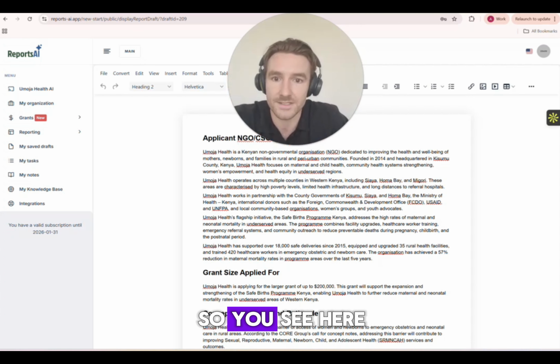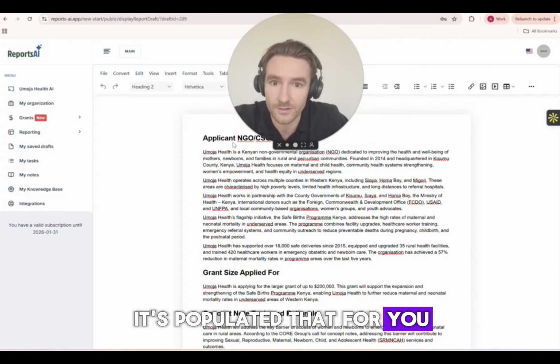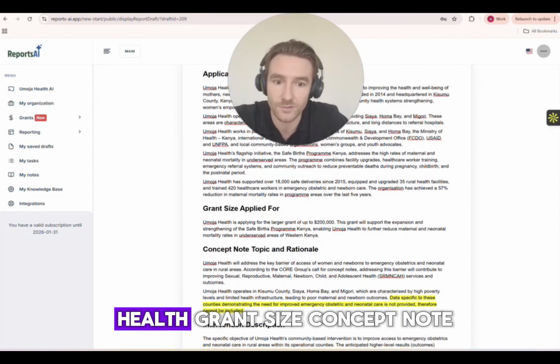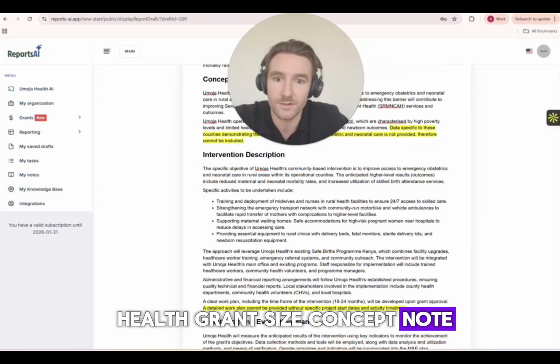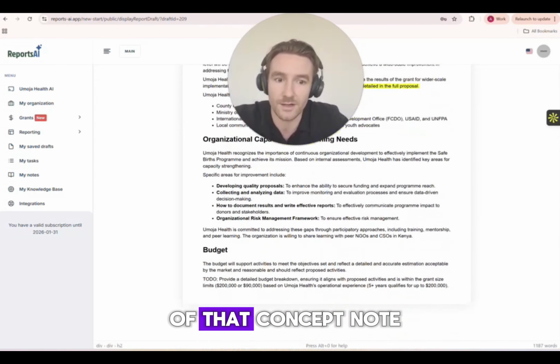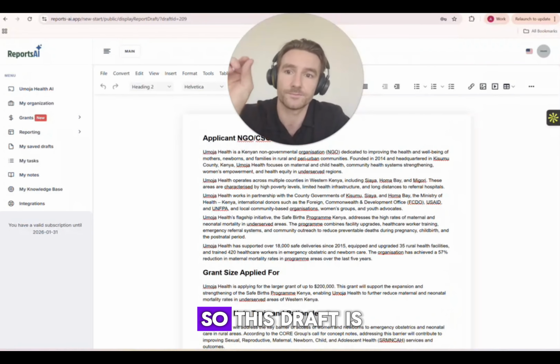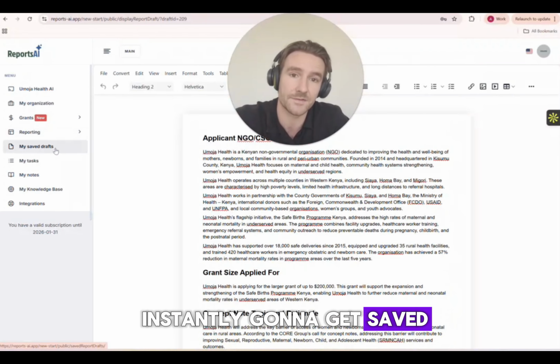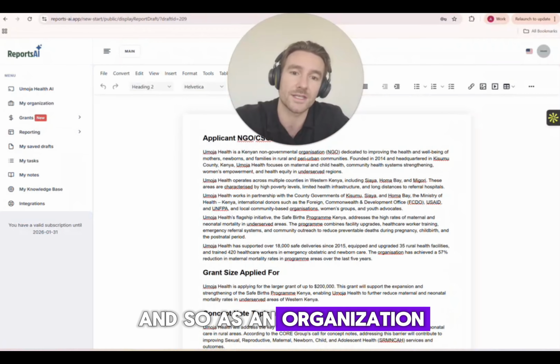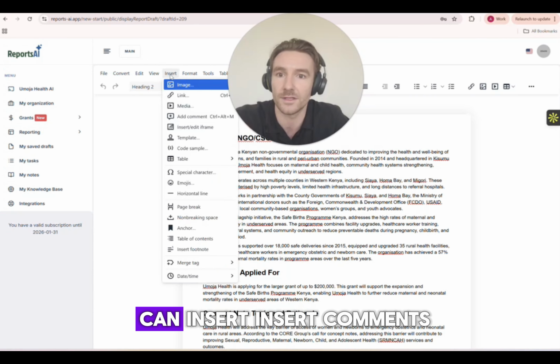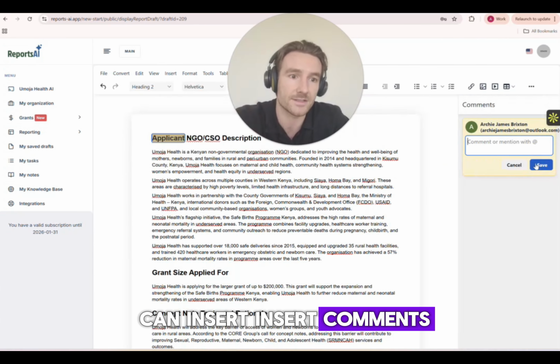So you can see here it's populated that for you. It gives a bit of background on Emoja Health, grant size, concept note, etc. It's populated all of that concept note stuff for us. And this is just the first draft. This draft is instantly going to get saved to my drafts. As an organization, you can then work on this draft. You can insert comments, etc.